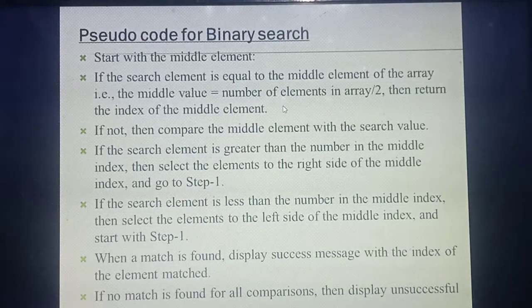You compare the search element with the middle value. If the search element is greater than the middle element, your search needs to go to which side? Right side from the middle element.